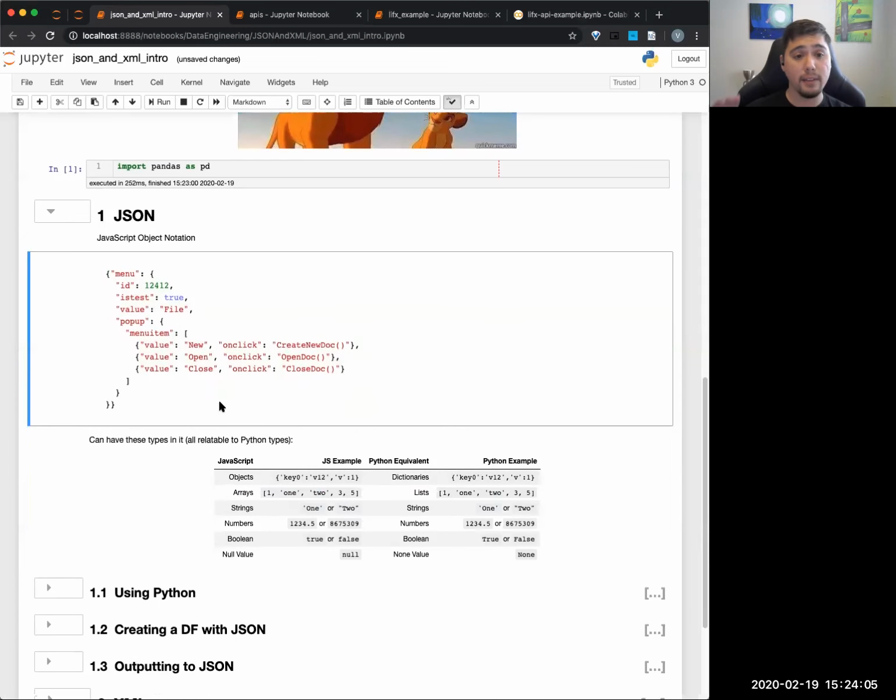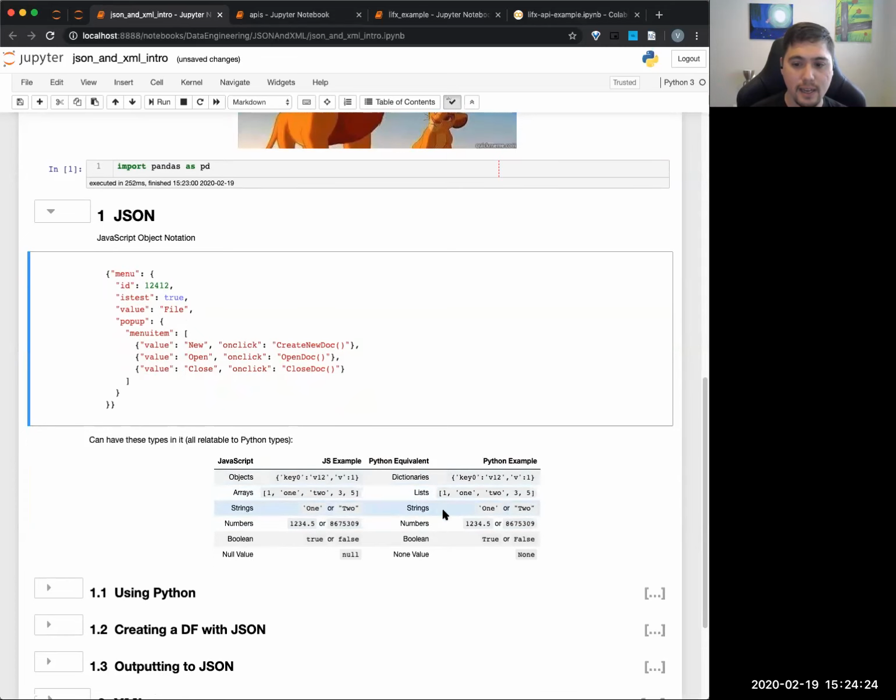So JSON and Python actually translate really well to each other. Essentially, you can almost copy and paste JSON and it will be treated as legitimate Python. There are a couple of exceptions. One main one you'll probably see is true. In Python, we use capital True versus lowercase true. In JavaScript, you use lowercase true.